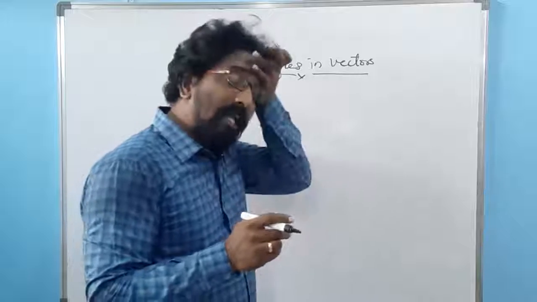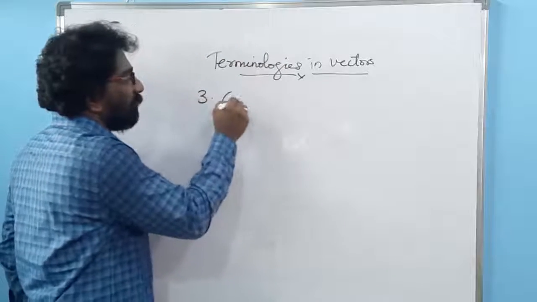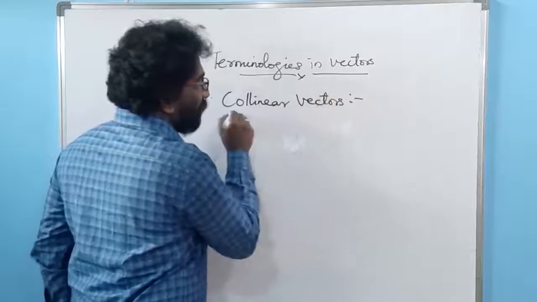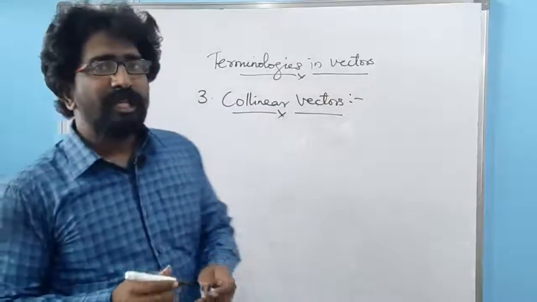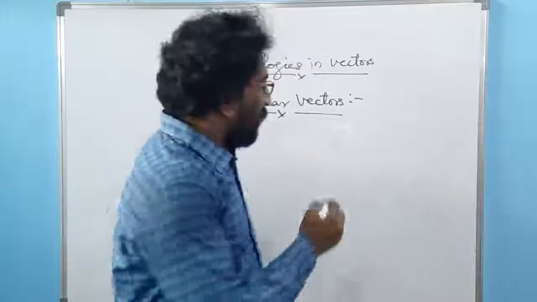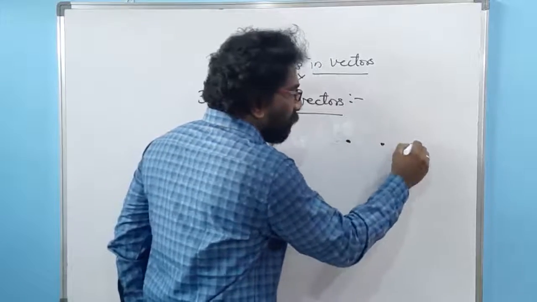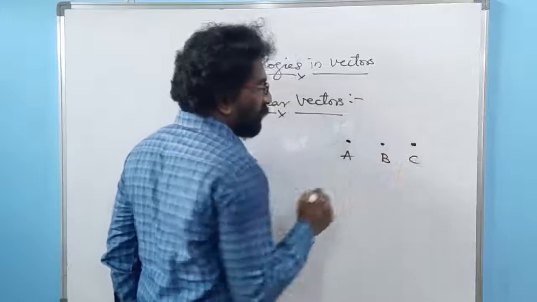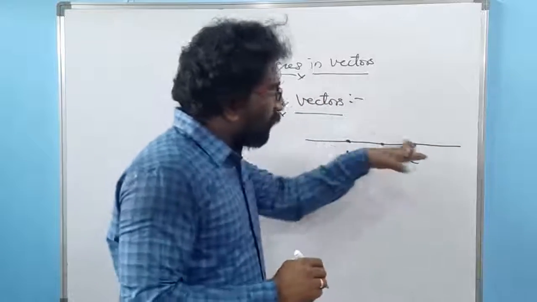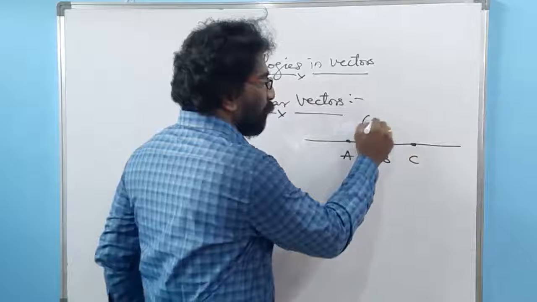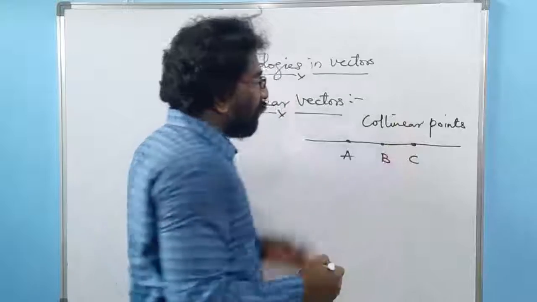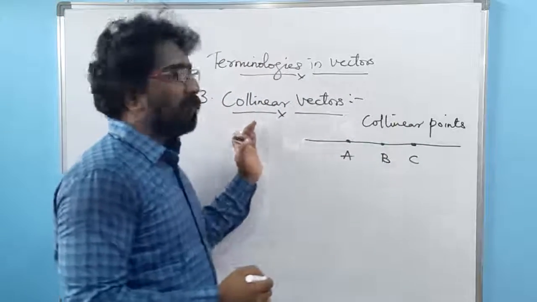The next one is collinear vectors. The next kind of vector is collinear vectors. Now in your mathematics, you might have studied about collinear points. Collinear points means what? Let me have three points, point A, point B and point C. If all these three points lie on the same line, we call these collinear points. If you know this concept, then the concept of collinear vector will be much easier.